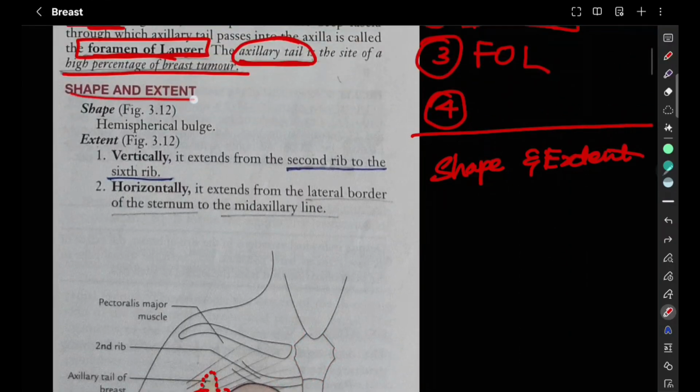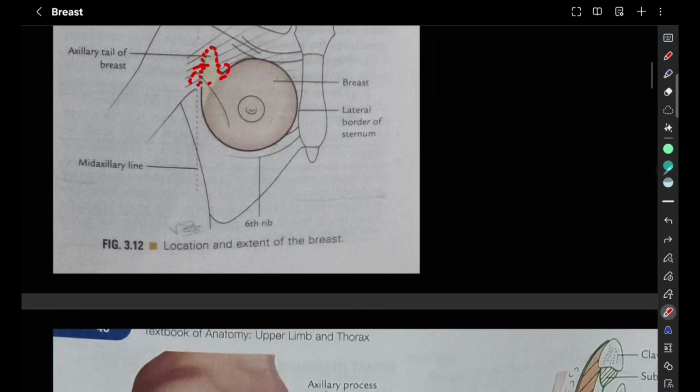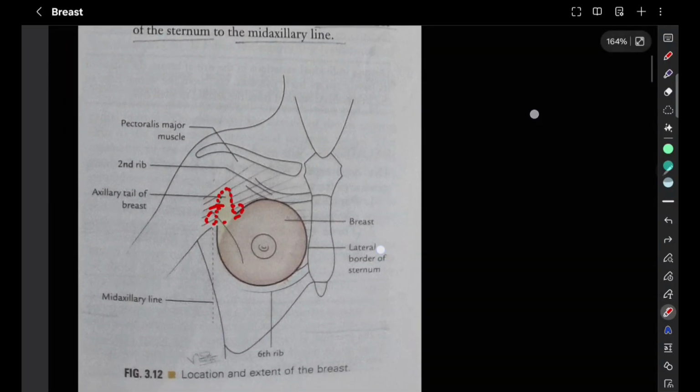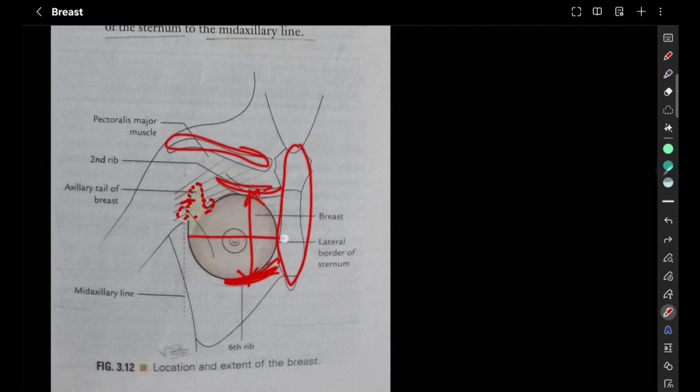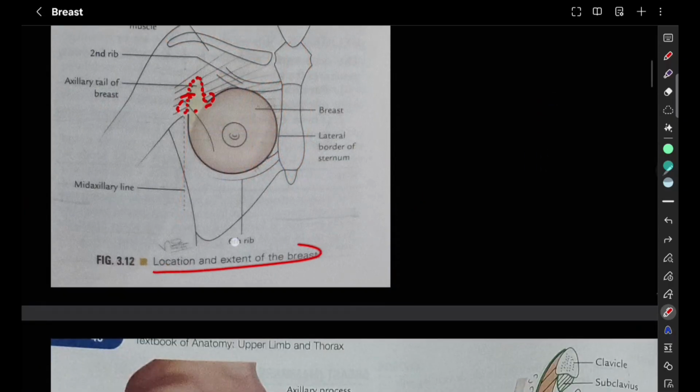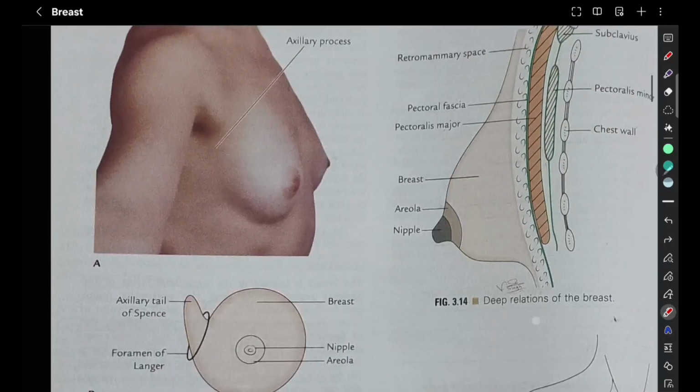So here in the shape and extent, we have the shape is hemispherical bulge. Extent, vertically it is going to extend from the second rib to the sixth rib, and horizontally it extends from the lateral border of the sternum to the mid-axillary line. So in this image here we can see this is the clavicle, this is the sternum, this is the second rib, this is the sixth rib. So this is the vertical extent, horizontal extent from the lateral border of sternum to mid-axillary line. So this diagram can be drawn for location and extent.